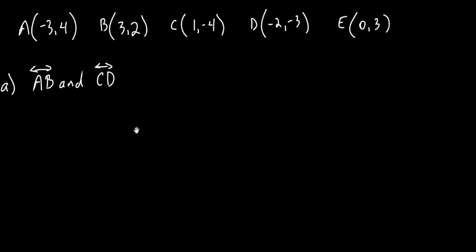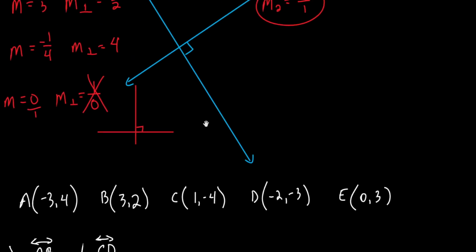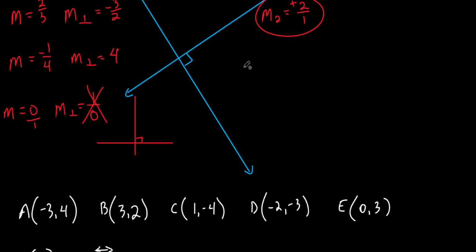Oh, by the way, I forgot to mention this. When I talk about the opposite sign and flipping it, what we say is the negative reciprocal. And I'll say that quite a bit. Forgot to mention it. So what's true about the slopes of a perpendicular line?